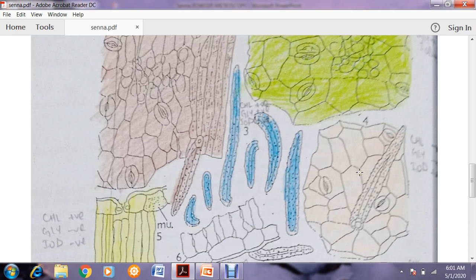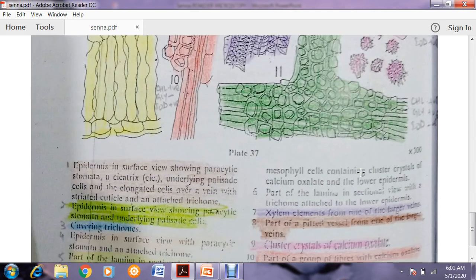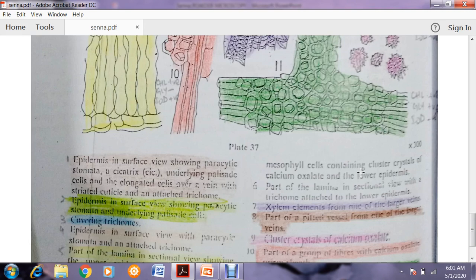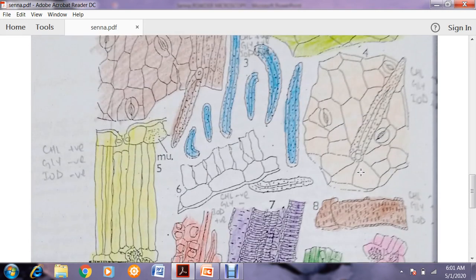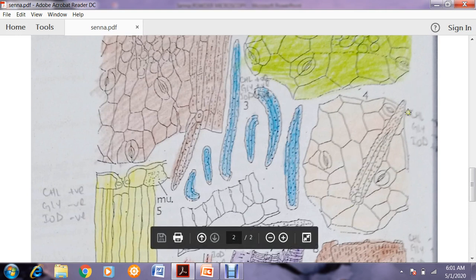Now look, this is structure number 4. It is also very easy to identify. Epidermis again in surface view with parasitic stomata and attached trichome. So this is almost the same structure as number 1. This is epidermis, then parasitic stomata and covering trichome.